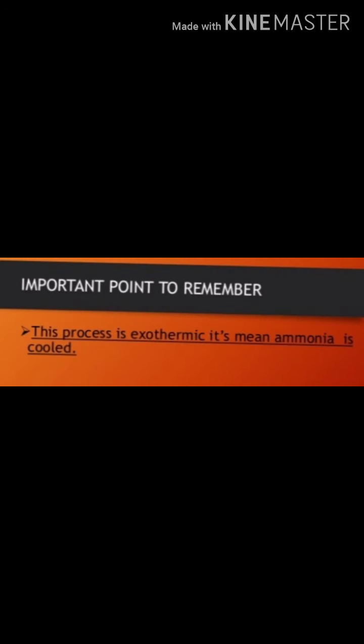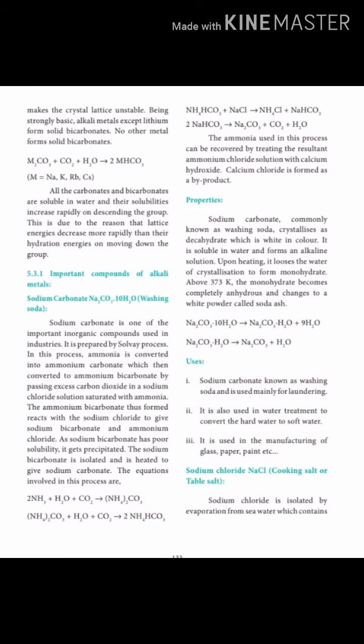The next one, properties of sodium carbonate. Sodium carbonate, commonly known as washing soda, crystallizes as decahydrate, which is white in color. It is soluble in water and forms alkaline solutions. Upon heating, it loses water of crystallization to form the monohydrate.